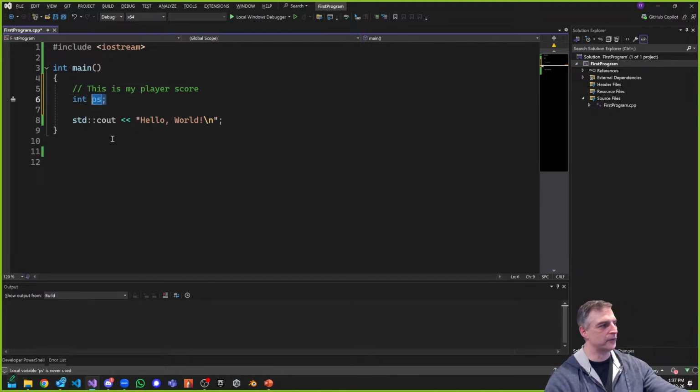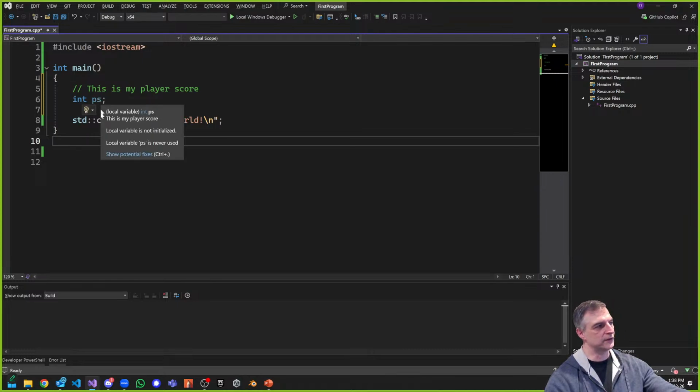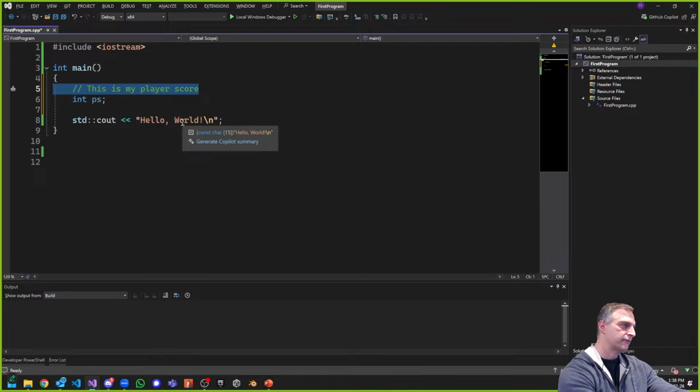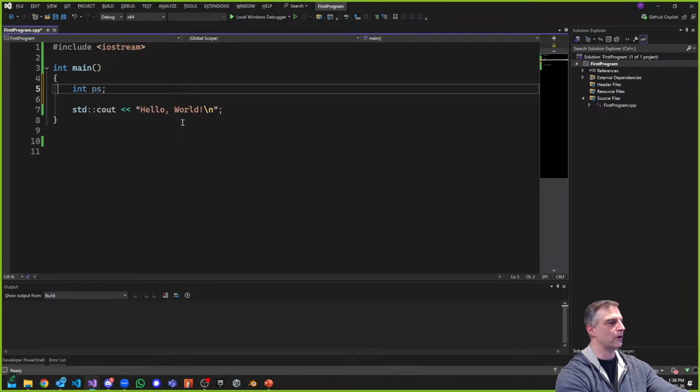I see this sometimes in people's code, and they think it's being smart or short. You want to do this because you want to save space, or maybe you want to be cute, or whatever you're doing. Please don't do this. This doesn't make any sense to me, and it shouldn't make any sense to you. Imagine 5 years from now, you're looking at the player score, and you have this. You'd be like, huh, what the heck is that? So there's a couple of ways you can name this.